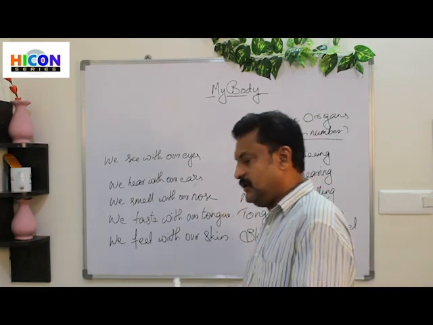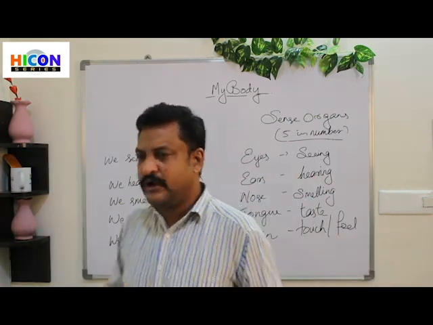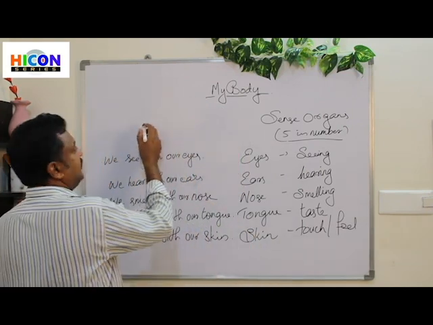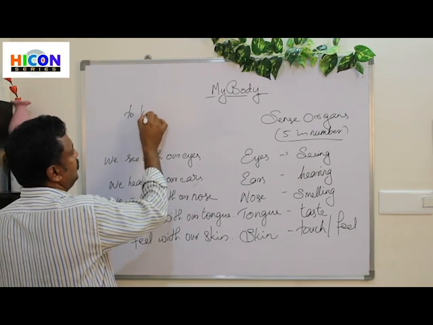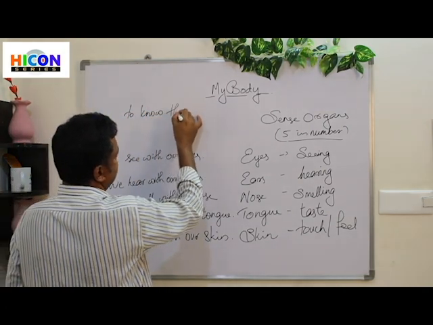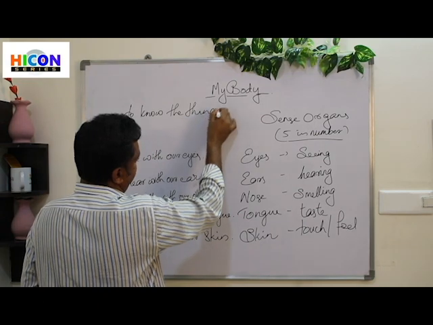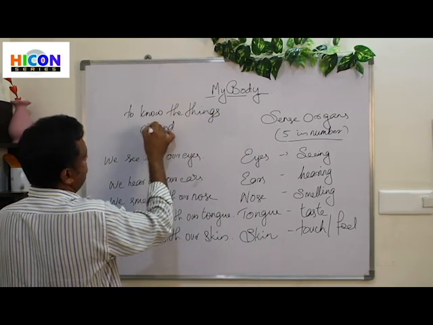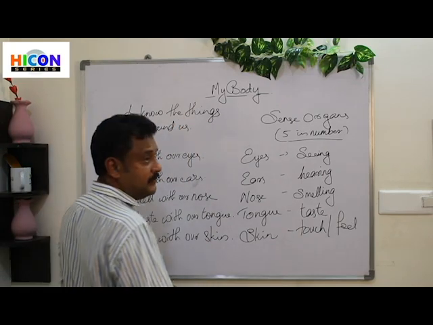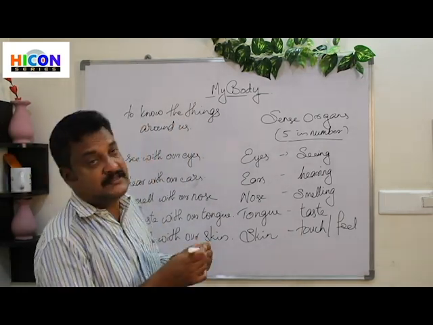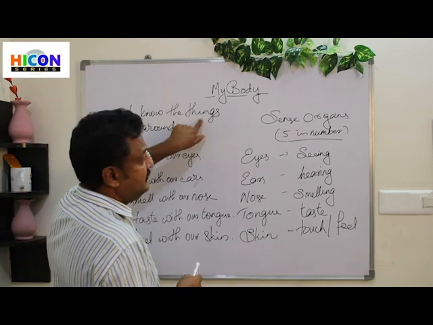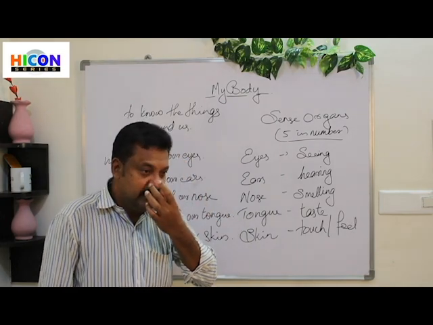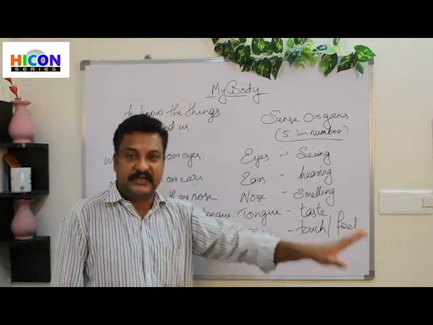So in total, what do these sense organs do for us? Our sense organs help us to know the things around us, either by seeing or by hearing or by smelling or by tasting or by touching.